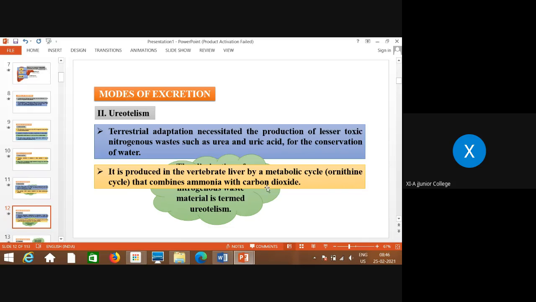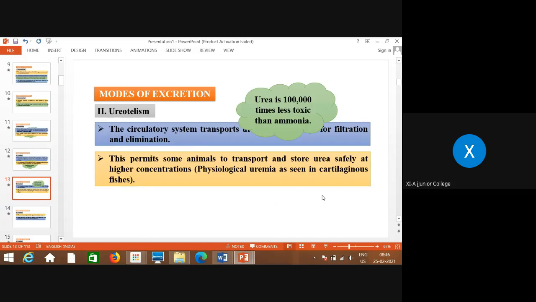It is produced in the vertebrate liver by a metabolic cycle, that is the ornithine cycle. This ornithine cycle combines ammonia with carbon dioxide. Now, whatever NH3 or ammonia is produced combines with hydrogen, and then NH4 is produced. But here, that metabolic waste combines with carbon dioxide, right? That combines ammonia with carbon dioxide in case of ureotelism.